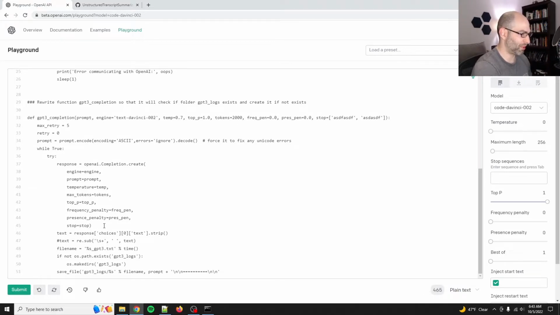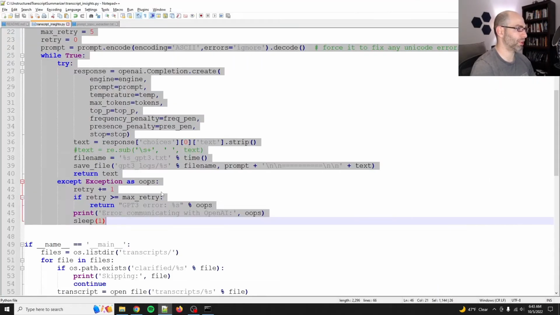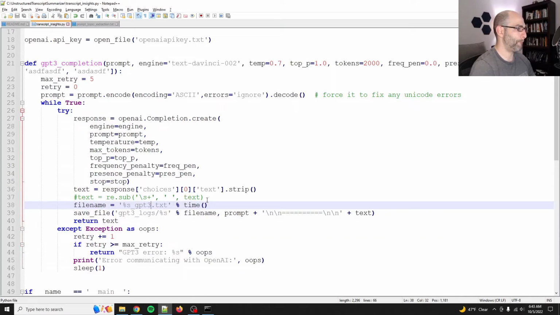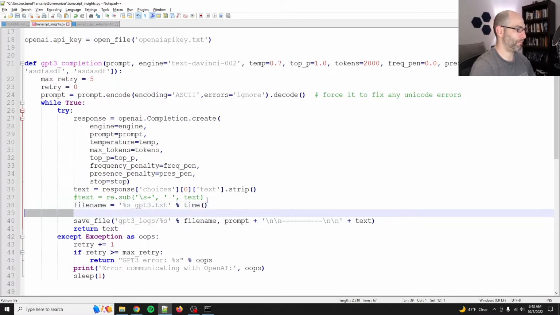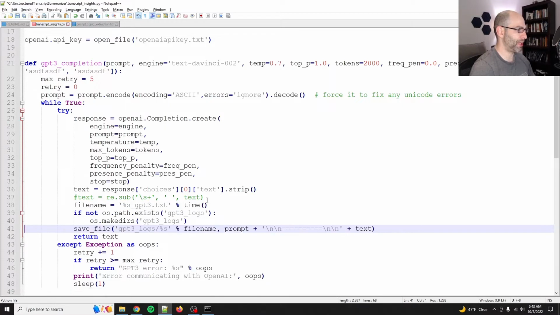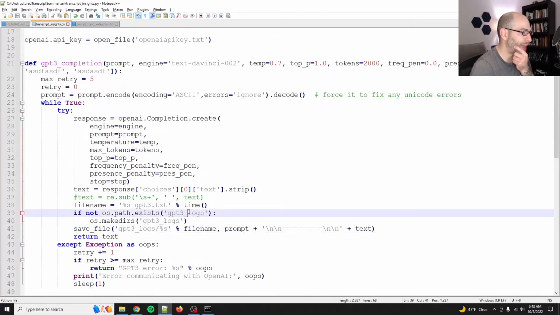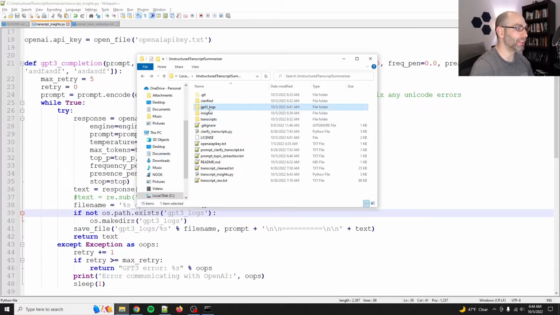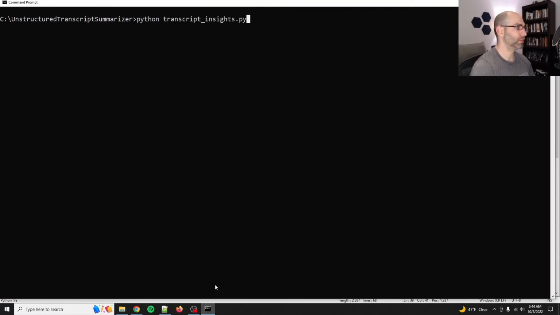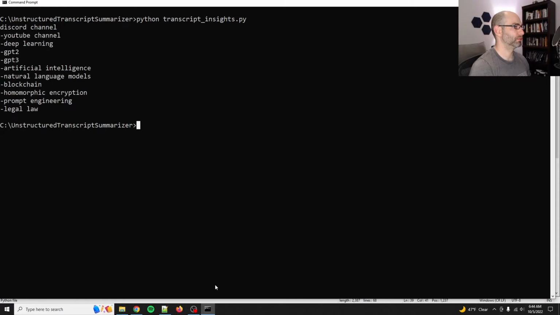Is it really that simple? Okay, and then I guess it ran out of tokens. All right, so let's copy this in and see if it works. If not exists, make. Okay, cool. All right, so let me come back here and delete GPT-3 logs and rerun it. Yes. Okay. Sorry.